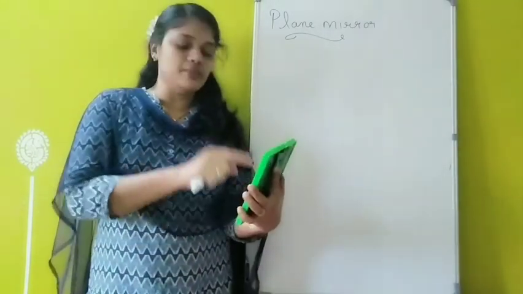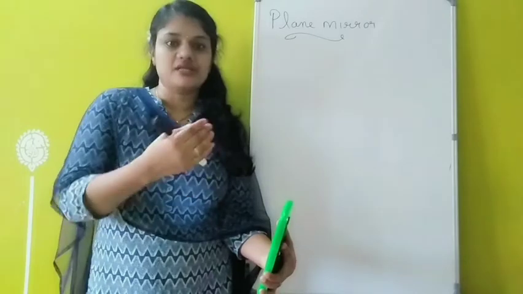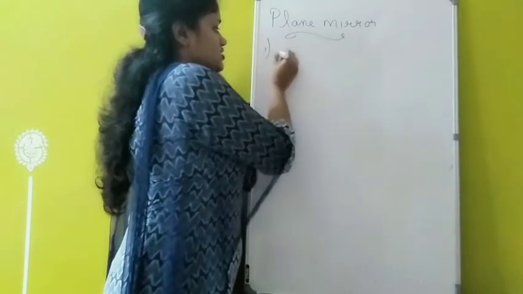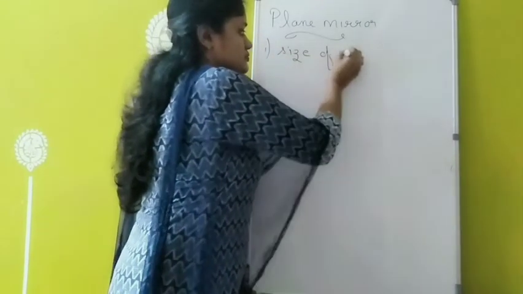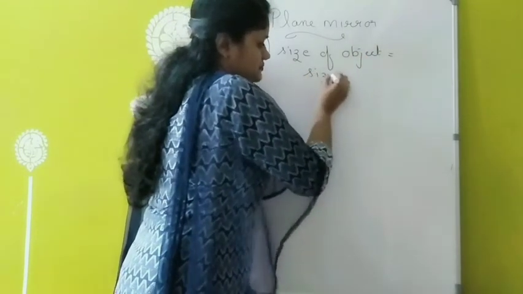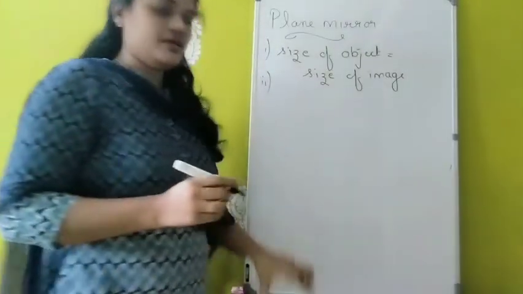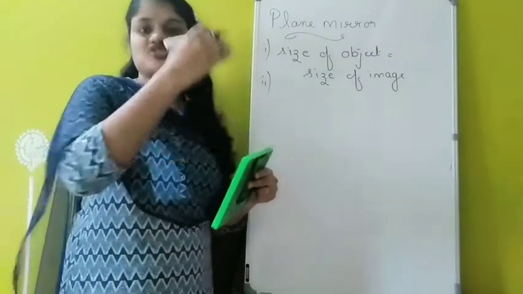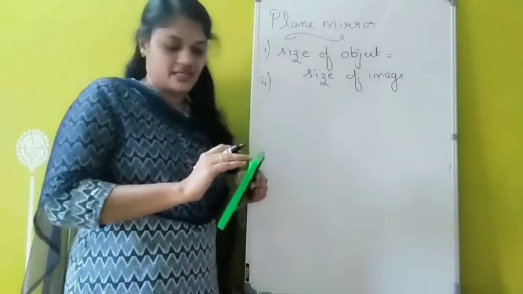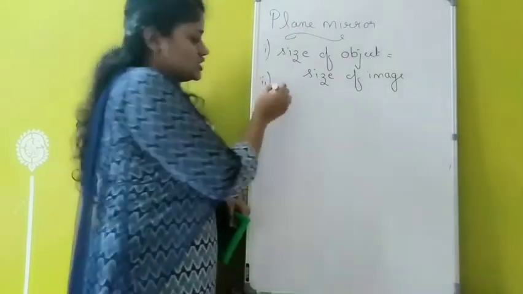First of all, the image formed in the plane mirror is of same size as that of the object. Whatever may be the size of the object, the same size only may be the image also. Size of object equals size of image. Second one, the image formed in the plane mirror is always erect, straight image only. And this erect image means it may be virtual also. So all the virtual images are erect. That means this image cannot be obtained on a screen. So it is an erect as well as virtual image.